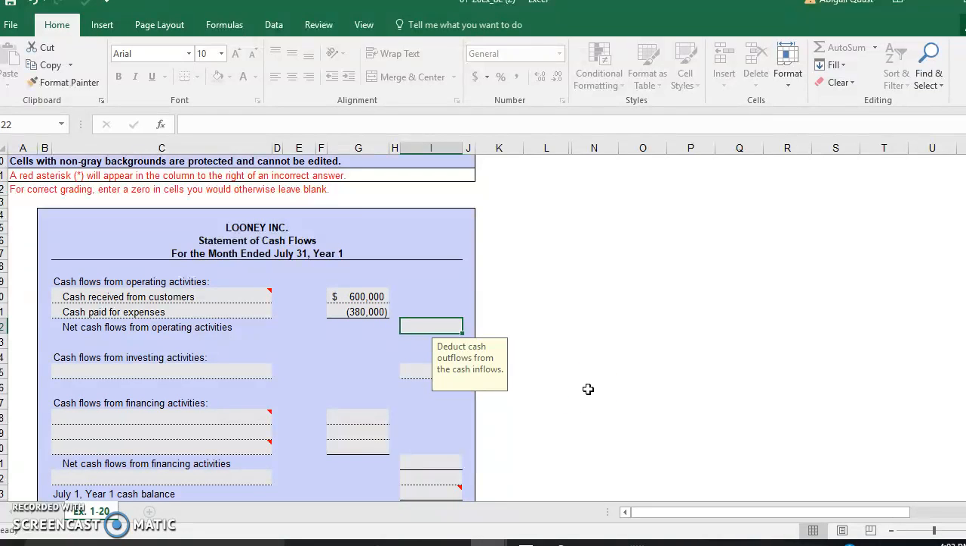But let's say that I only enter the 220 and make a mistake. There's that red asterisk right there saying, hey, this is wrong. So you enter the 220,000, it goes away, and you know that you're good.